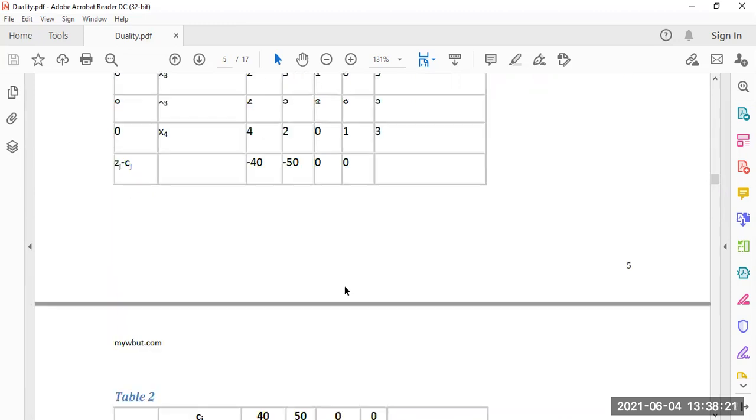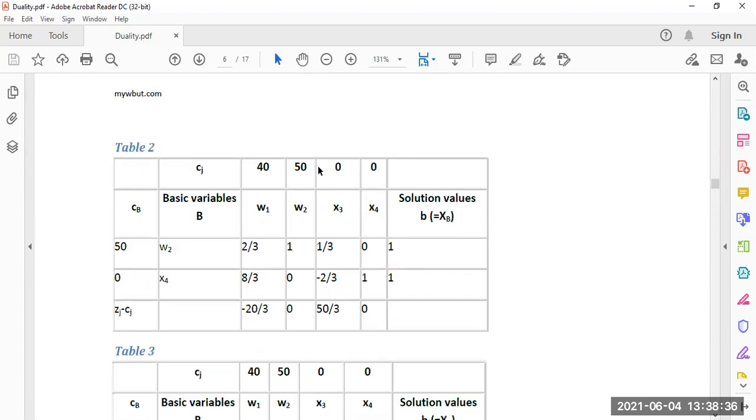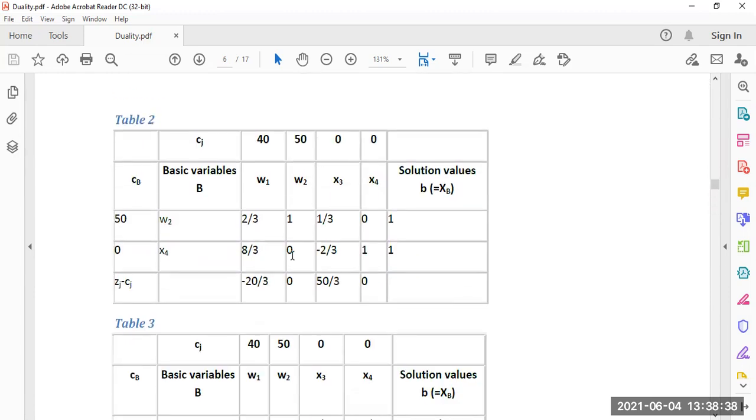Now we have to make this part 0, as it is 1. So if we multiply the new row r1 dash by 2 and then subtract it from this r2, we get the result: 8 by 3, 0, minus 2 by 3, 1, 1. So a new variable w2 comes into the basis, and x3 was the leaving vector.